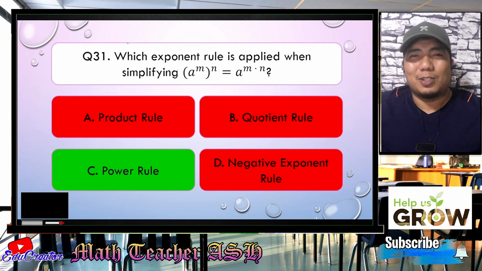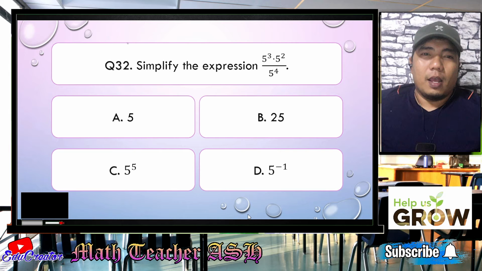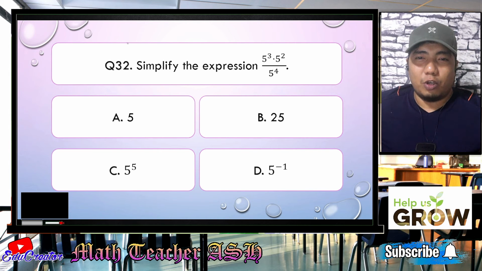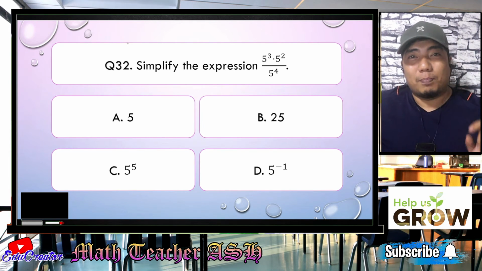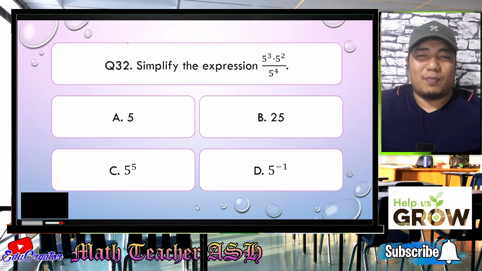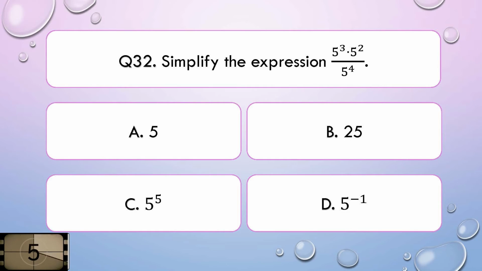So now let us go to question number 32. Simplify the expression 5 cubed times 5 squared over 5 to the 4th. Is it A, 5, B, 25, C, 5 to the 5th power, or D, 5 to the power of negative 1? I'll give you 5 seconds to think about your answer.